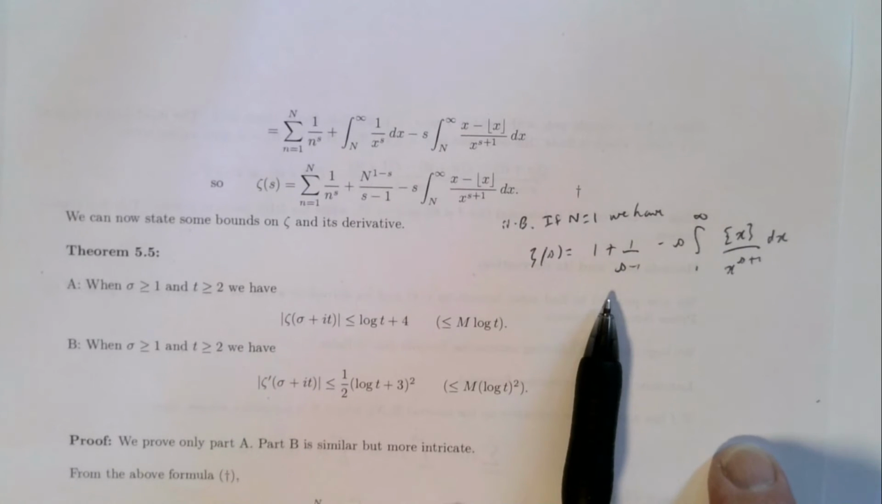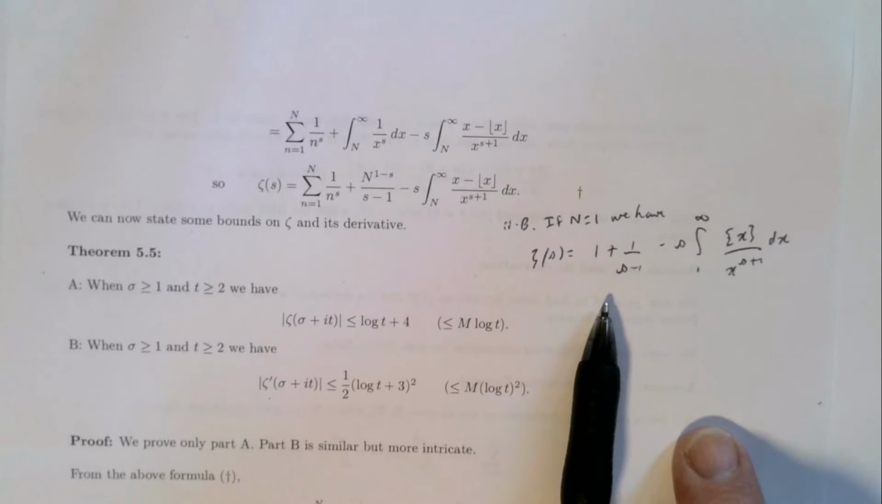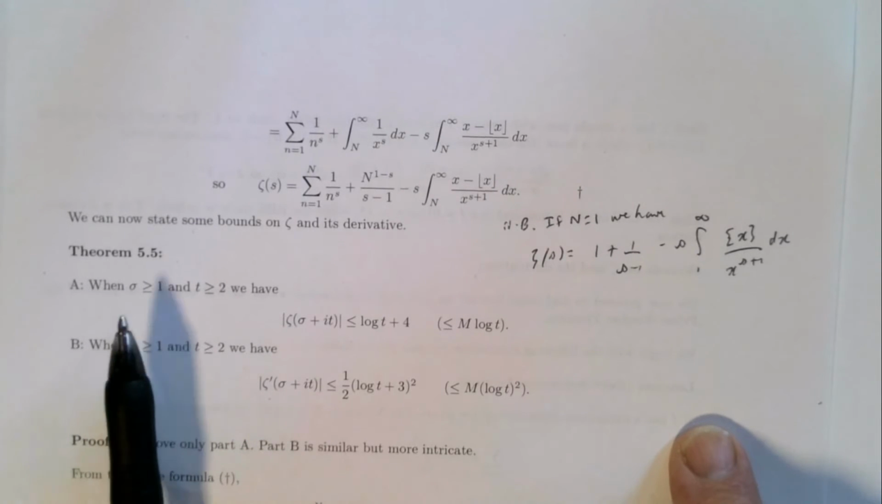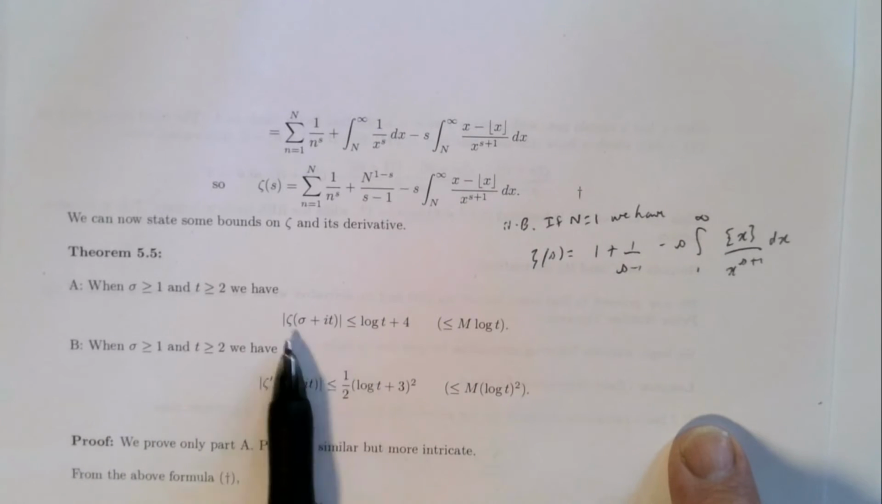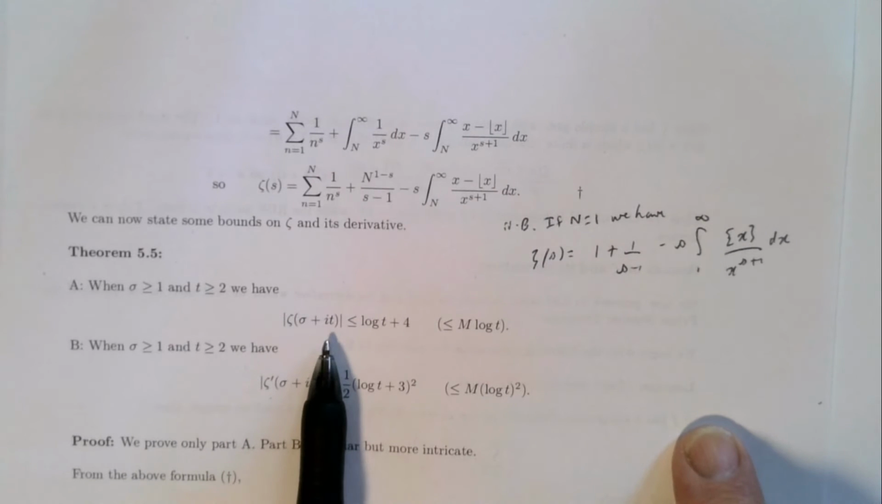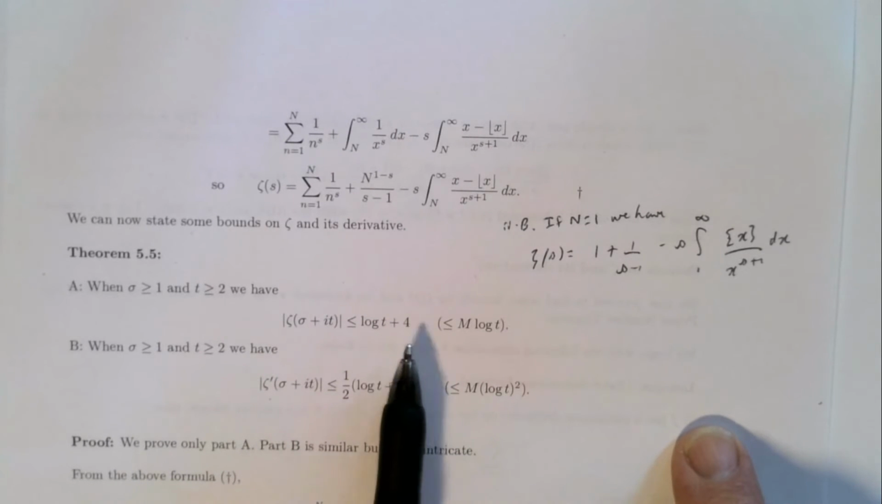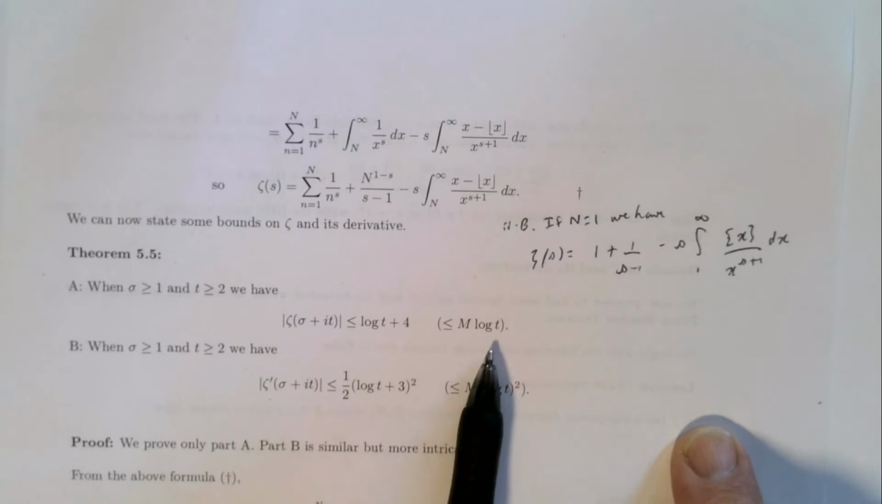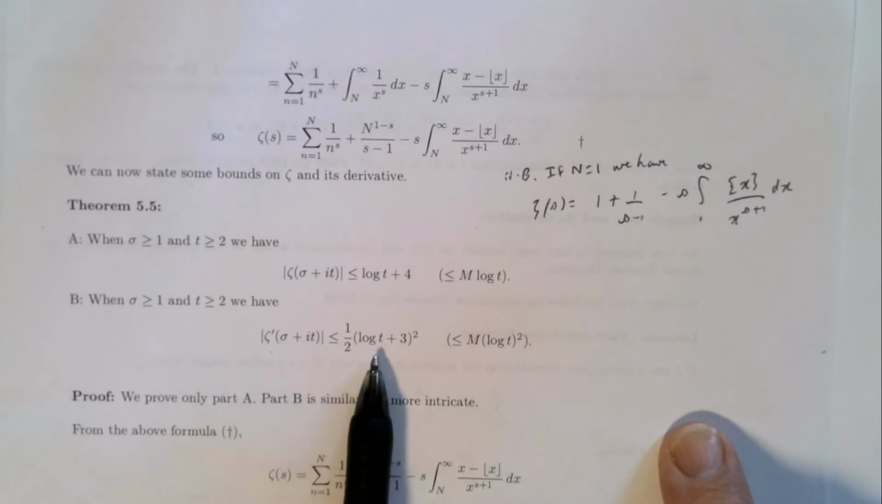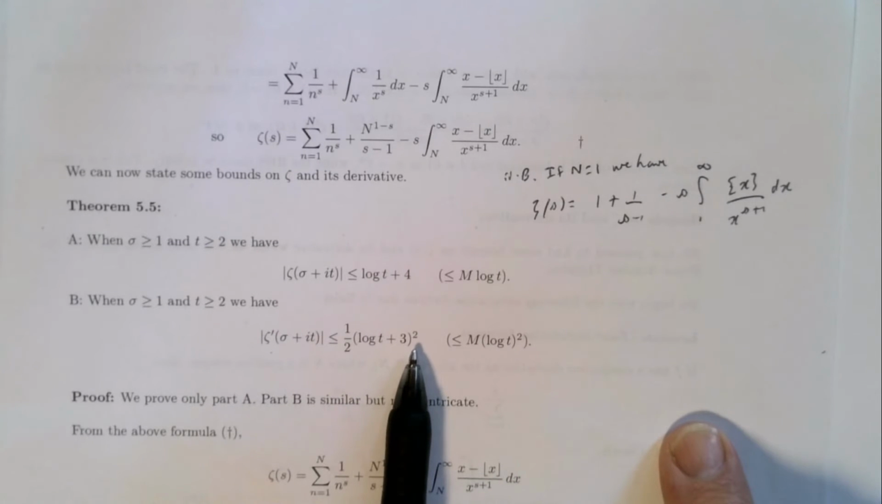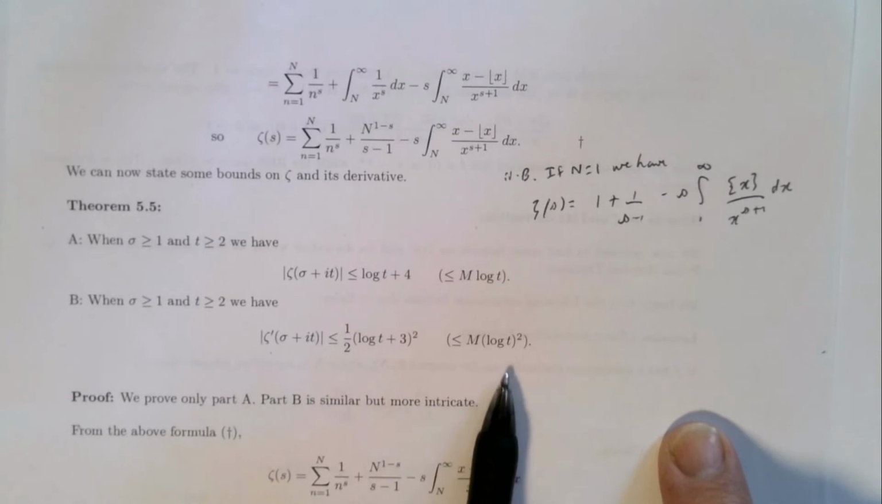Now I'm going to state without proof a couple of important bounds on the size of zeta and its derivatives. So if sigma is bigger or equal to 1, t bigger or equal to 2, then we get a bound on the modulus of zeta of sigma plus it. It turns out to be less than log t plus 4. In other words, it's just less than a constant times log t. We can also get a nice bound on the derivative. The modulus of the derivative is less than a half log t plus 3 all squared, i.e. it's less or equal to some constant times log t all squared.